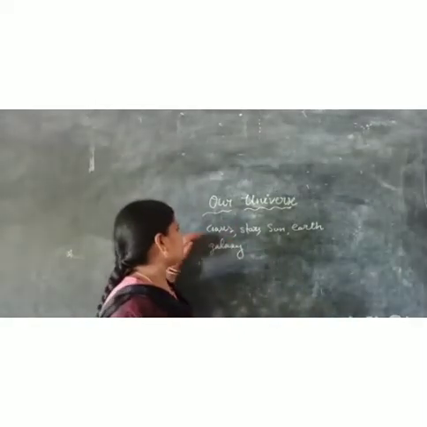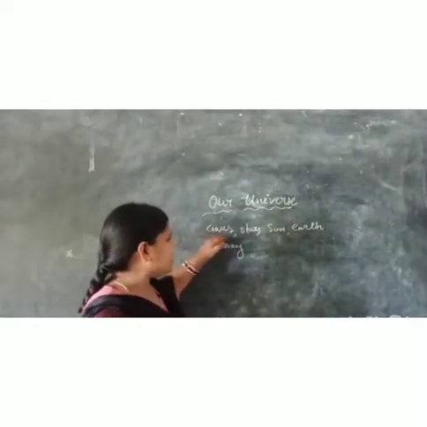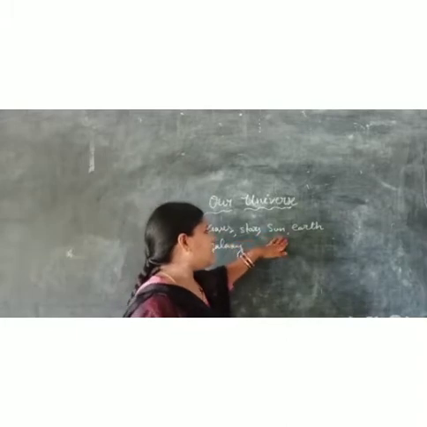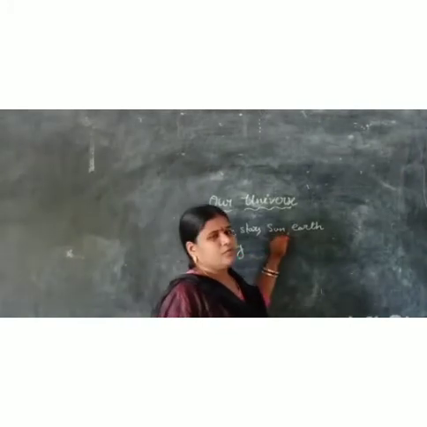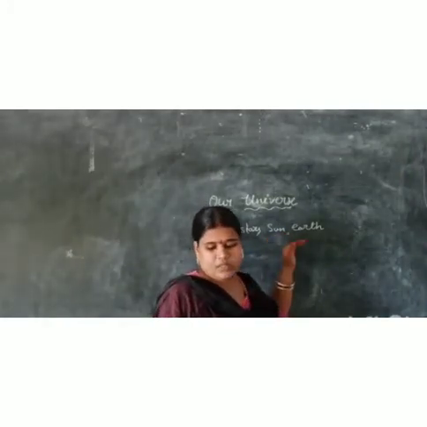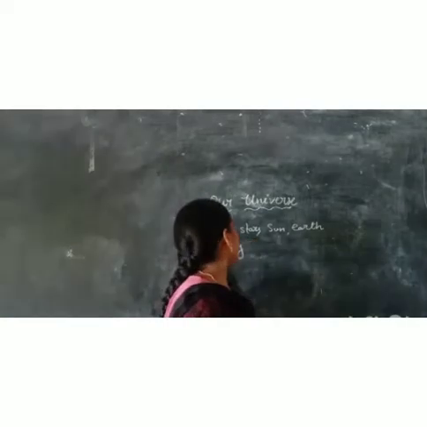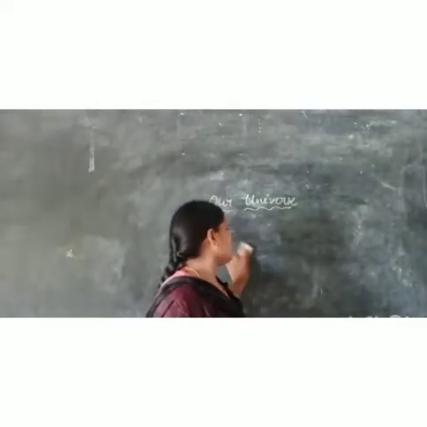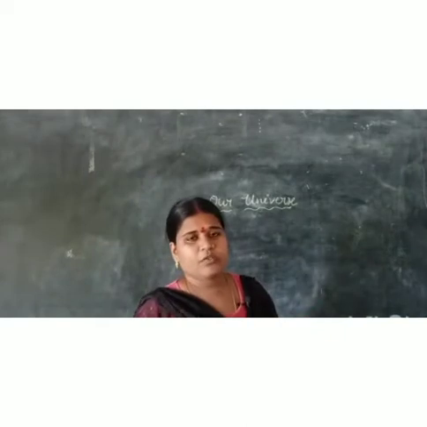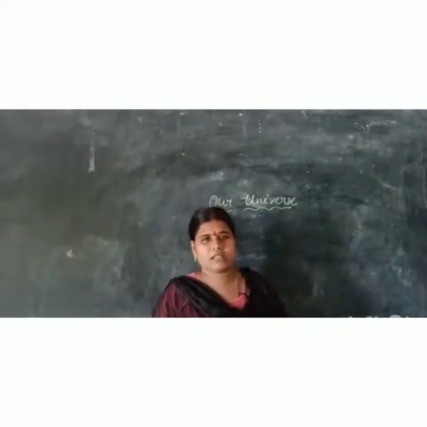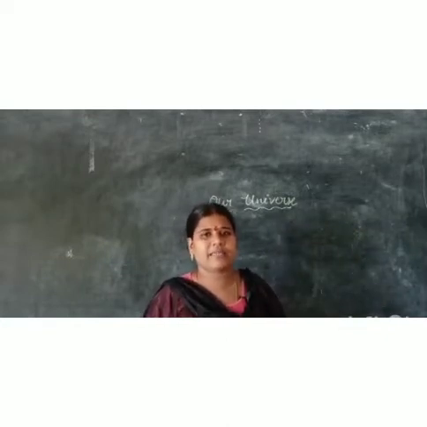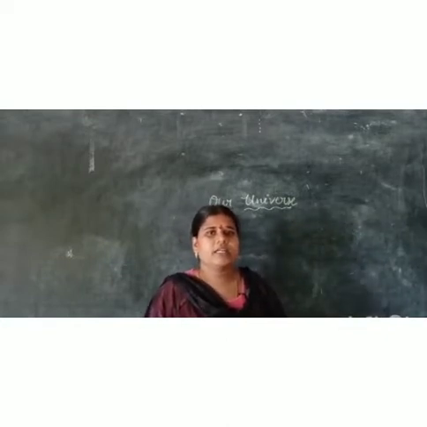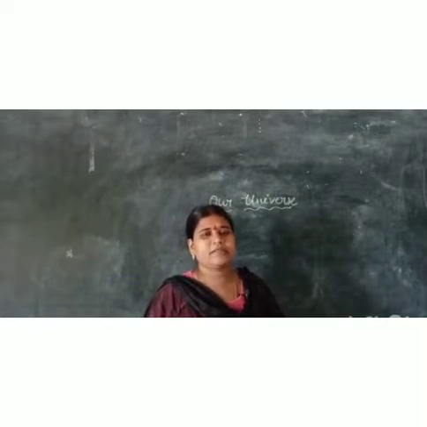Our universe consists of different types of gases, stars, sun, earth, and galaxy. First of all, let us know what the sun is. Generally, every day you can see the sun in the morning. Where do we see it? We see the sun in the sky. The sun is a huge ball of different types of gases and fire, and it has its own light. It gives light and heat to our earth.